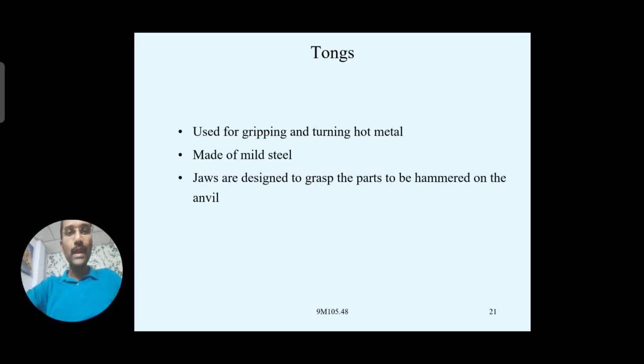To avoid that, some clamping screws are provided, where the holding of the workpiece will be made easier. Instead of applying more pressure with your hand, clamping screws will be there. Then it can be locked or held with the help of the clamping screw. The workpiece can be held very tightly.